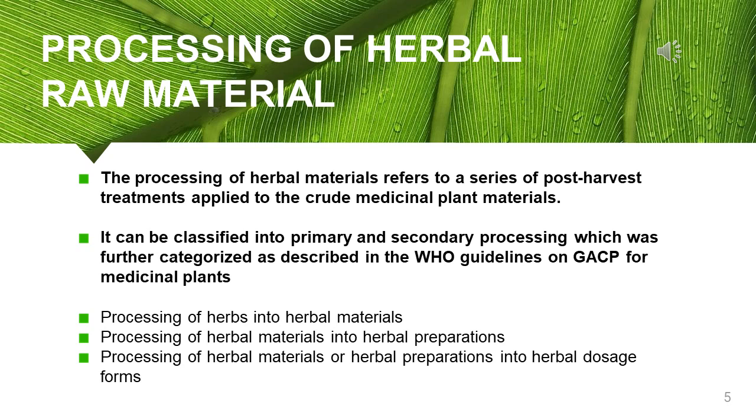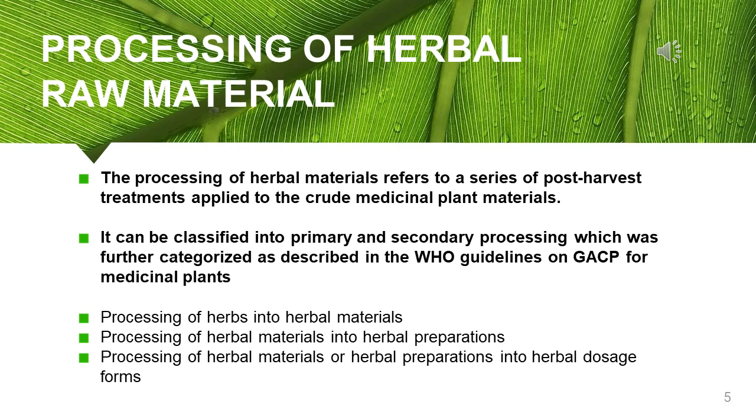After the collection of the crude medicinal plants, they undergo some treatments, either primary or secondary processing, applied to that particular medicinal plant material. That is referred to as processing of herbal raw materials.